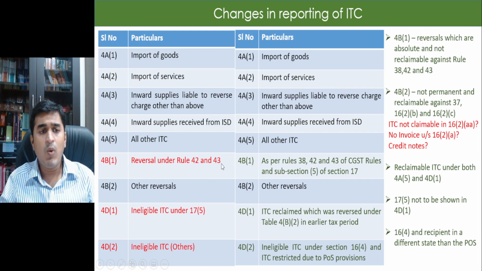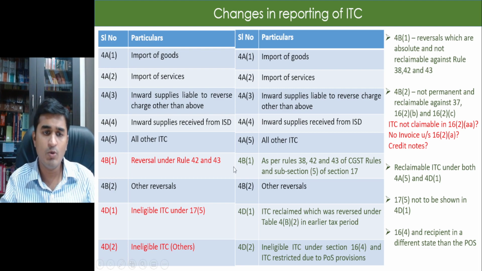Earlier 4B1 used to contain only reversals under Rule 42 and 43. That means if my outward supplies were both taxable and exempt, I had to reverse the proportion of ITC which was in relation to exempt supplies. That used to be reported in 4B1. That will continue to be reported.